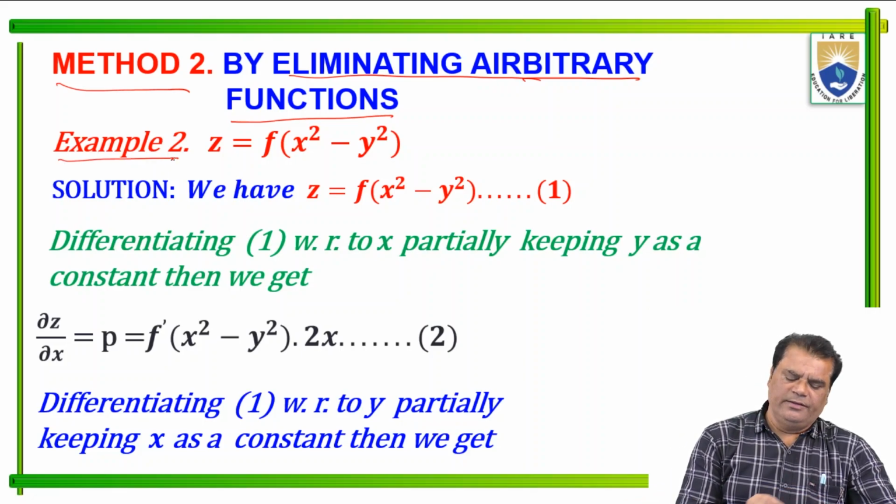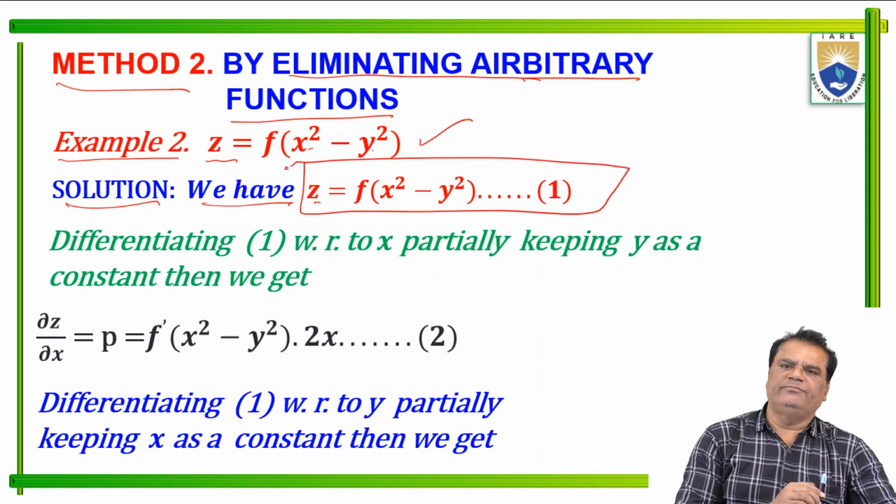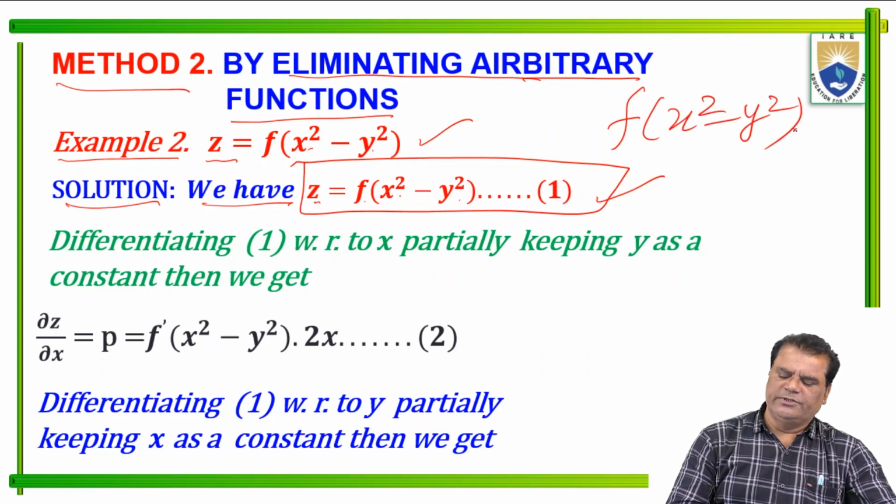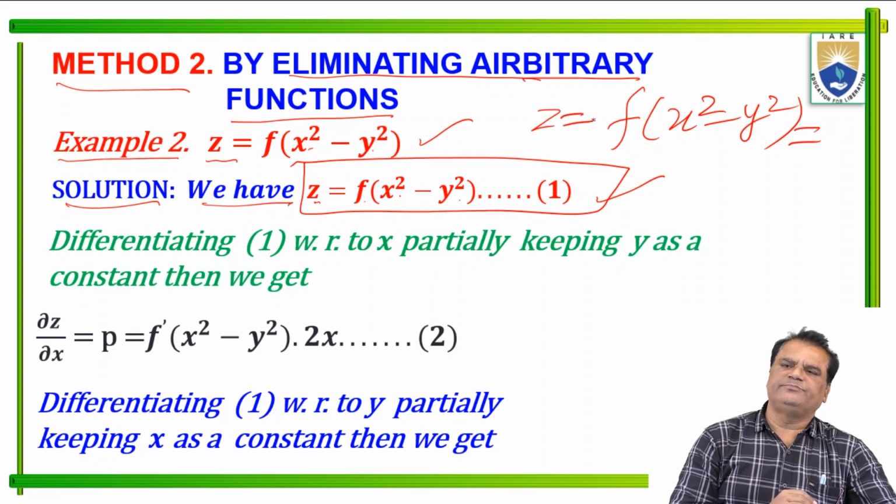Example 2: z equal to f of (x² minus y²). This is equation 1.